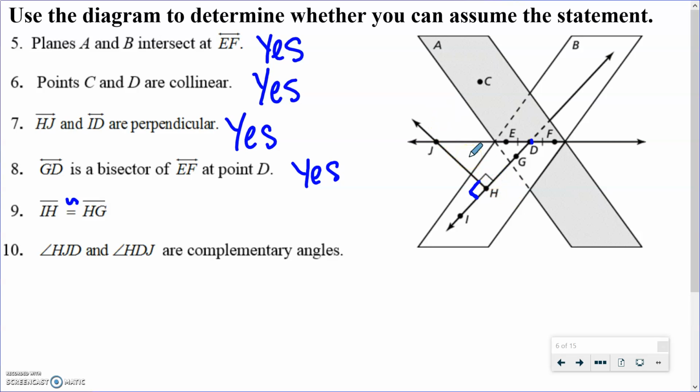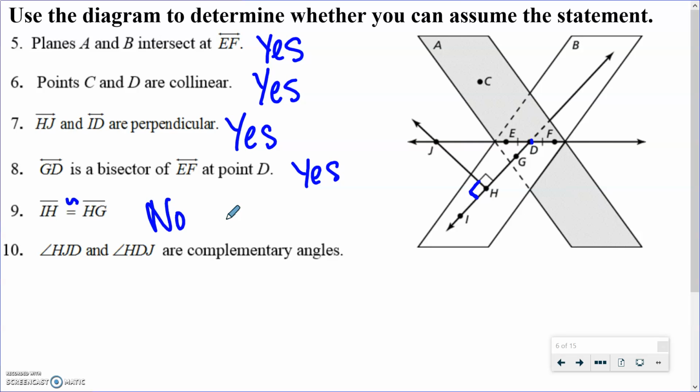You know, there's not enough information. I would need some sort of marking or some sort of information about JH being the bisector or something like that. But the answer to this one is no. There is not enough information. We need more information to be able to say that segment IH and HG are congruent.